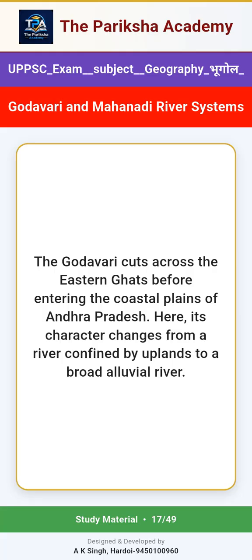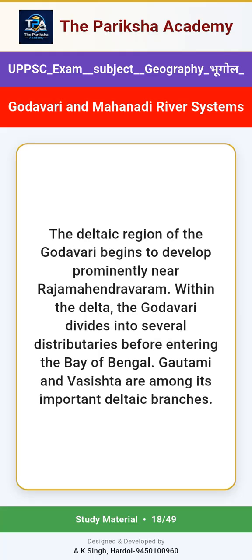The Godavari cuts across the eastern Ghats before entering the coastal plains of Andhra Pradesh. Here, its character changes from a river confined by uplands to a broad alluvial river. The deltaic region of the Godavari begins to develop prominently near Rajamahendravaram. Within the delta, the Godavari divides into several distributaries before entering the Bay of Bengal. Gautami and Vashishta are among its important deltaic branches.